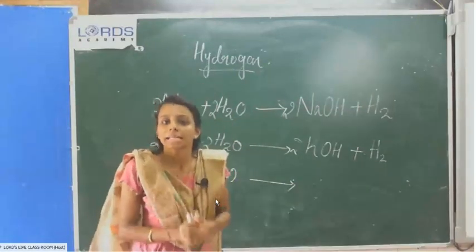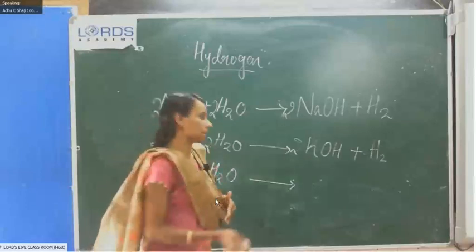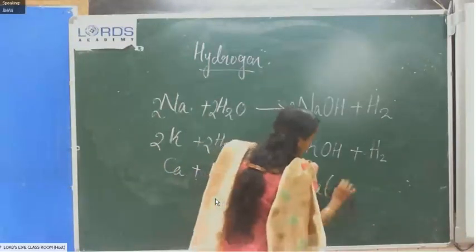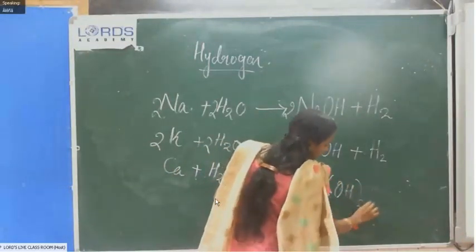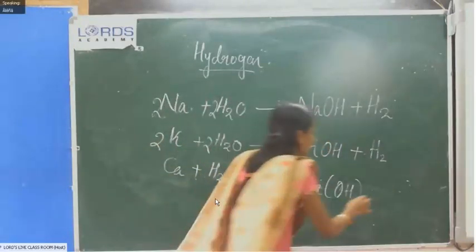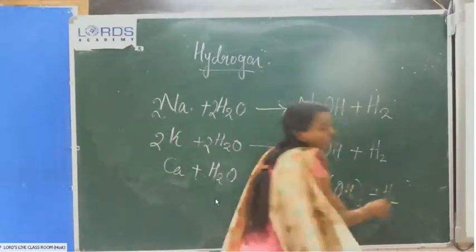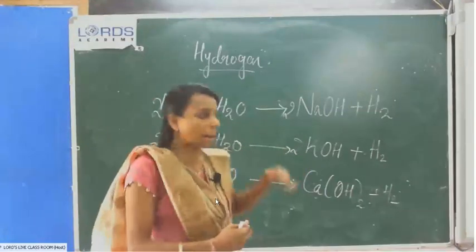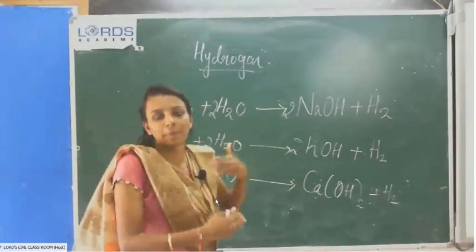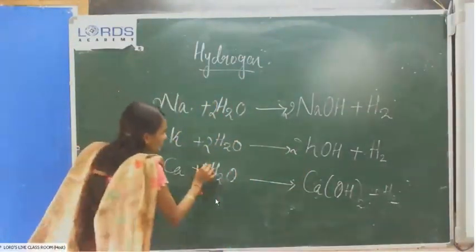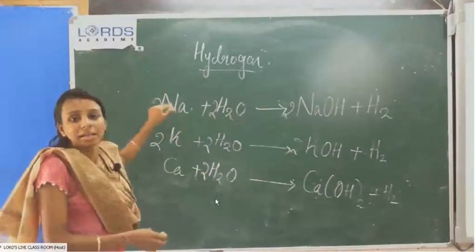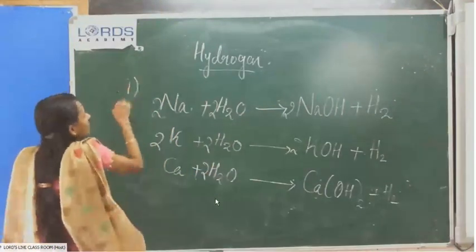Calcium hydroxide, Ca(OH)2. Then hydrogen gas is also produced. This reaction takes place slowly as compared to the other two. These are the metals that react with cold water.